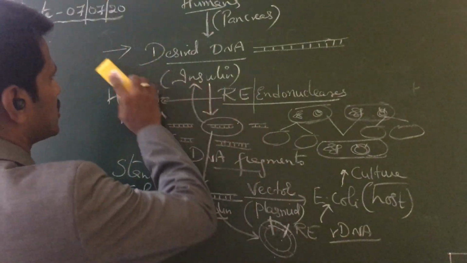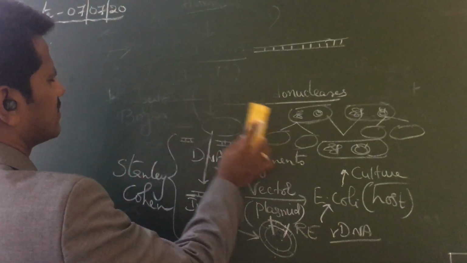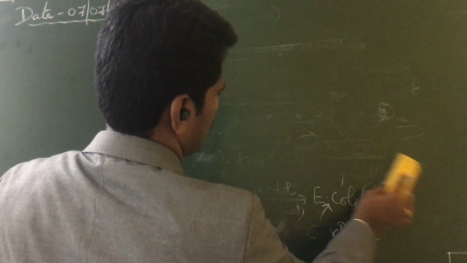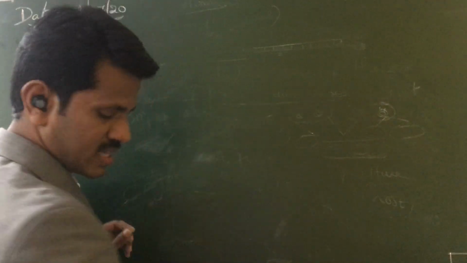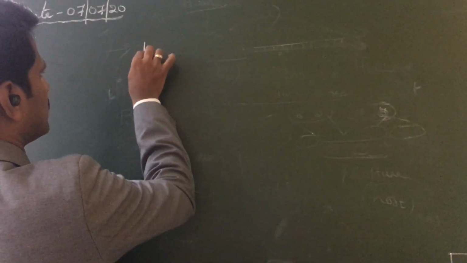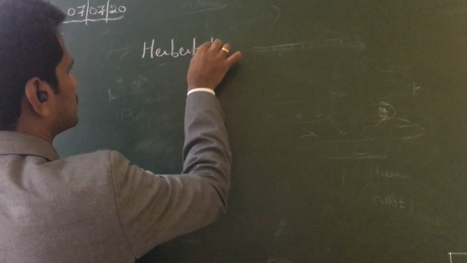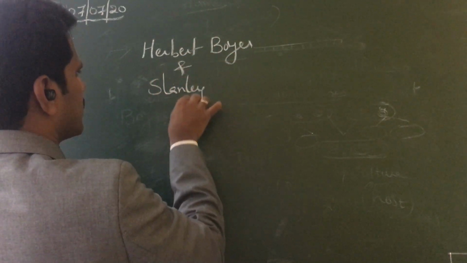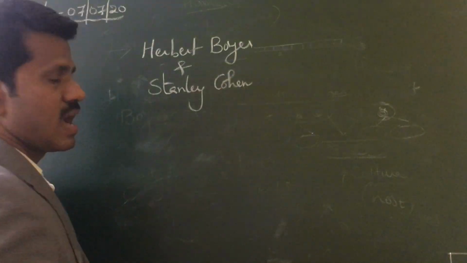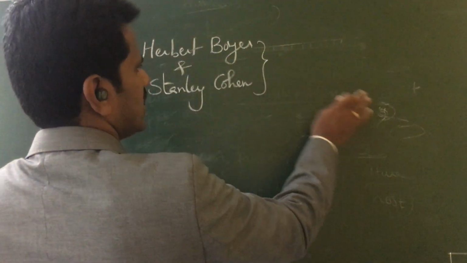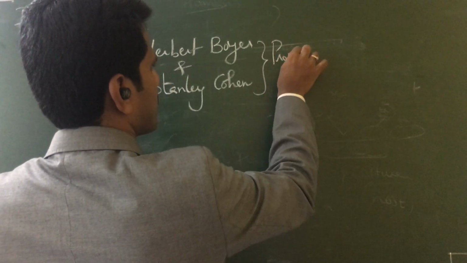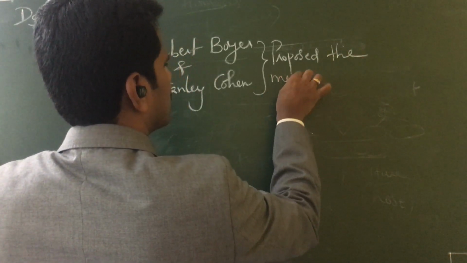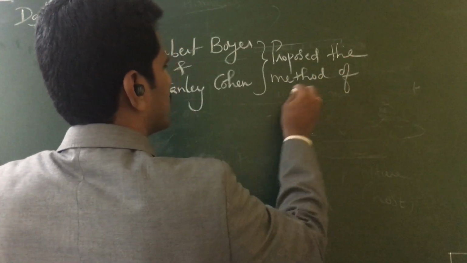Right. So construction of rDNA. Both these scientists, Herbert Boyer and Stanley Cohen, together proposed the method of cloning.